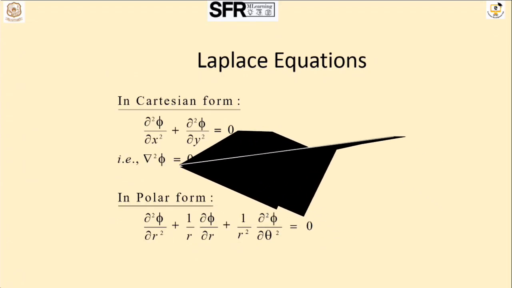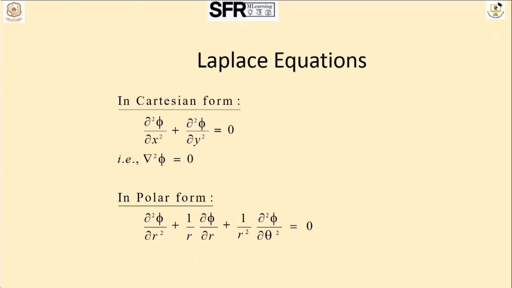Next, I am giving a simple explanation about the Laplace equation, which we are going to use for harmonic functions. First I define two forms of the Laplace equation. The first one is the Cartesian form and the second one is the polar form. The first one is del squared phi equal to 0, and the second one is the polar form in terms of r and theta.